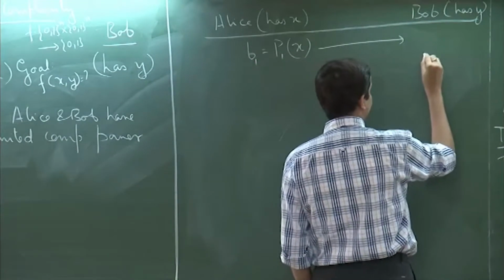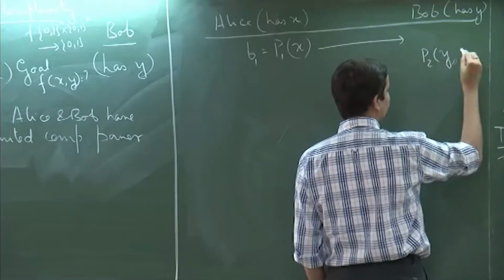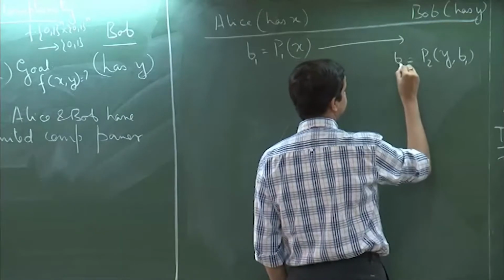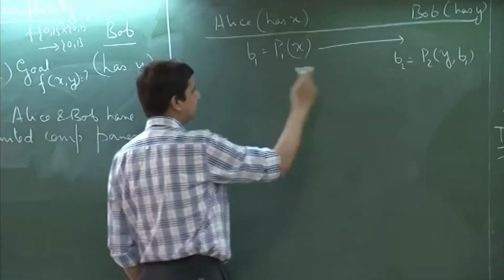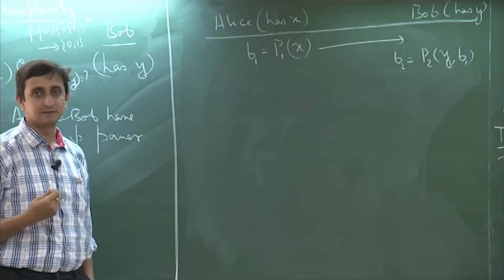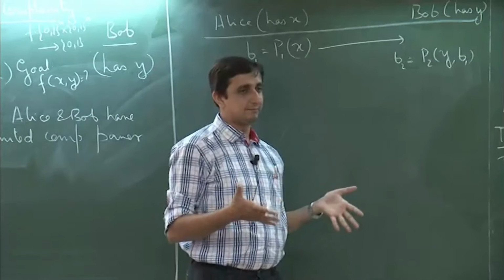Bob applies some function P2 on his own string y together with the bit that Alice gave him, and let us say he gets some bit B2. I am just assuming here that these are single bits, but they can be strings. Okay. So, it is possible that instead of one bit they compute an entire string.